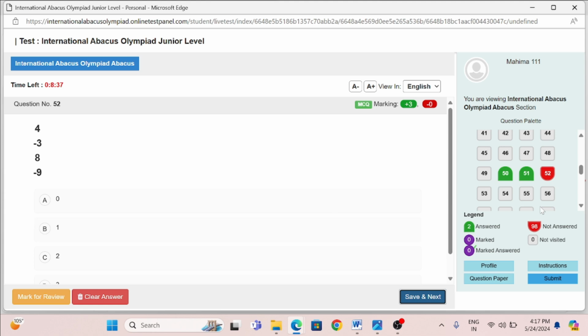And here is the information on which questions you have already answered and which questions you have not answered. Before submitting the paper, I request you to please make sure that you read this particular information. If you missed any question by chance, you can perform it there and then, but be careful before submitting the paper.